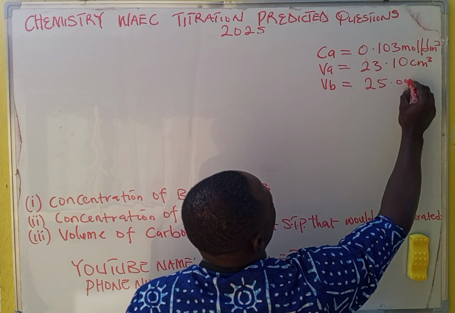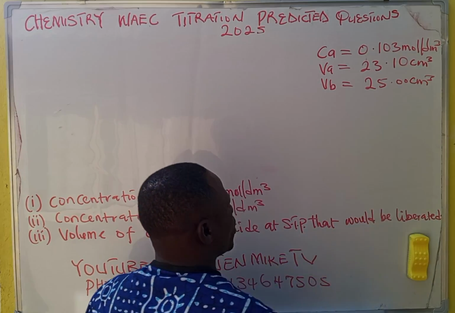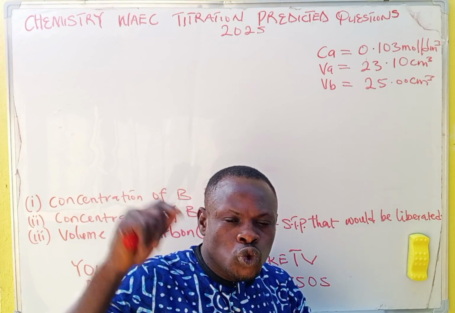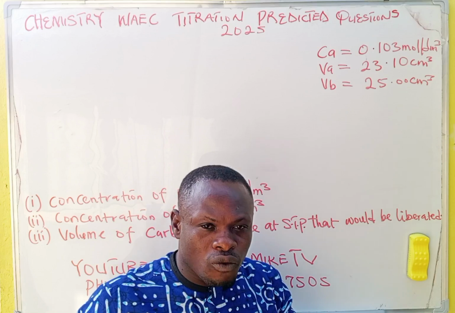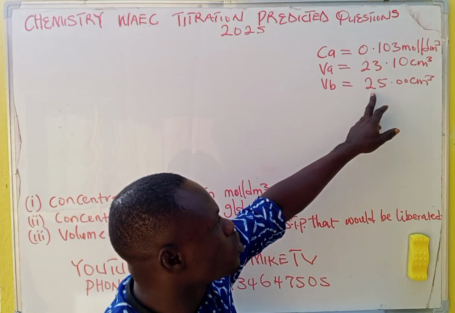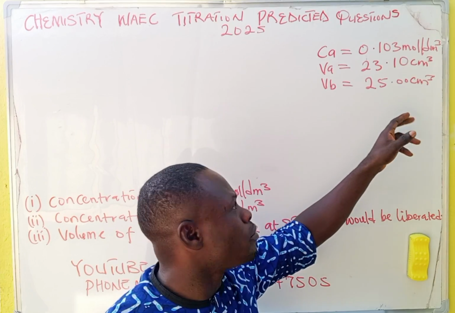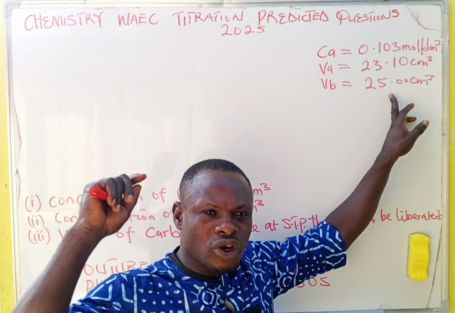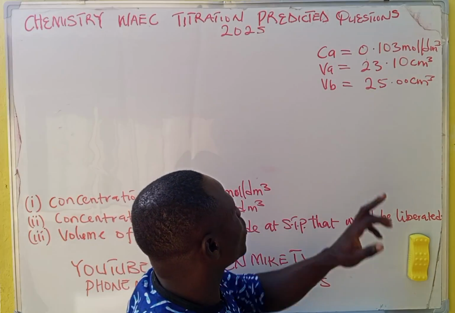25 cm cubed. Now where do I get my 25? Remember, they say that I've titrated using 20 or 25 cm cubed of what? Of base. That is what you use in pipetting, 25. So the one you use in the laboratory is mostly 25. So the volume of base is what? 25. Go back to the question and check that volume of base.